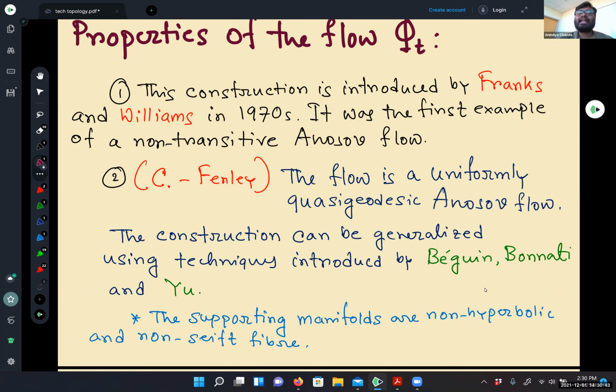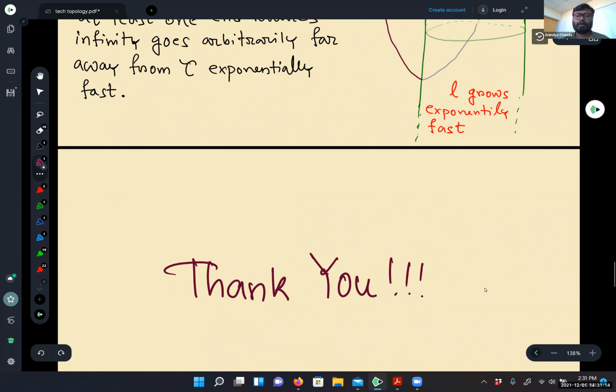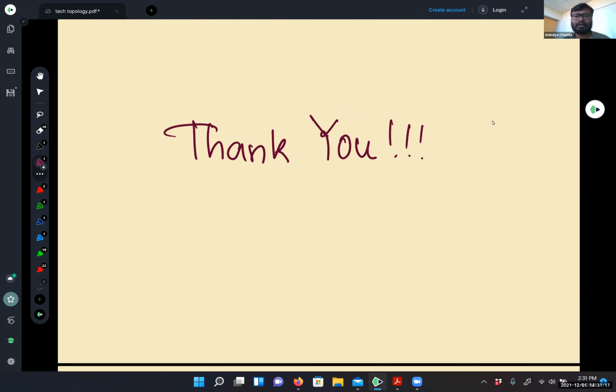The construction can be generalized into a bigger class of examples using the techniques introduced by Bonatti, Béguin, and Yu. It is easy to see that the underlying manifold is non-hyperbolic, because the boundary torus is incompressible inside the new manifold, and it actually gives us the JSJ decomposition such that both of the pieces are atoroidal. Okay, so this is a new class of examples of quasi-geodesic Anosov flows which are not suspension flows. So that's it. Thank you so much.